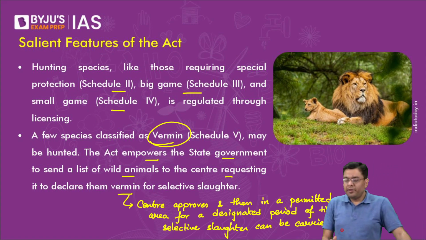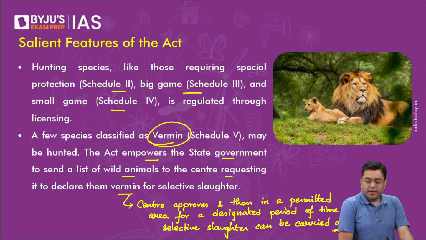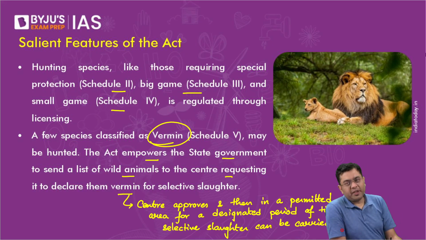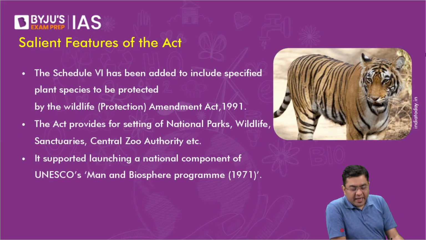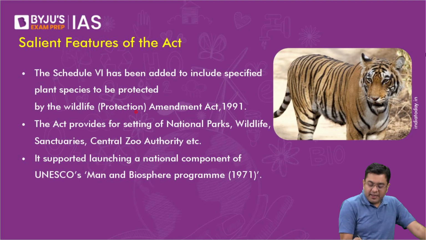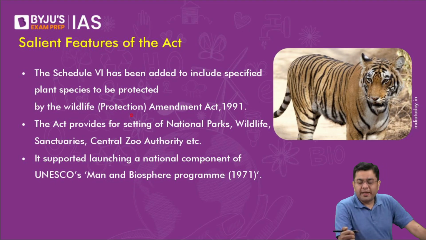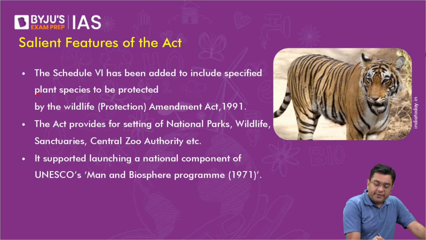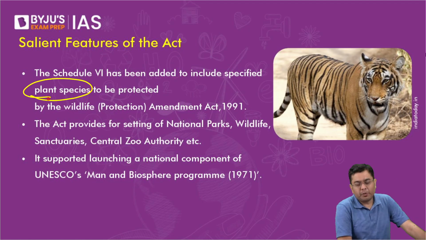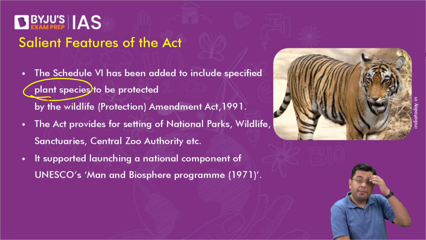That is the case for all the species declared as vermin in Schedule 5. Then Schedule 6, as per the amendment of 1991, included the plant species which require protection. You cannot simply go ahead and cut down the various exotic plants, plants which are significantly important for the biodiversity. You cannot simply start cutting them or plucking them out.